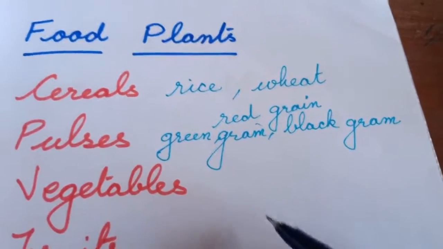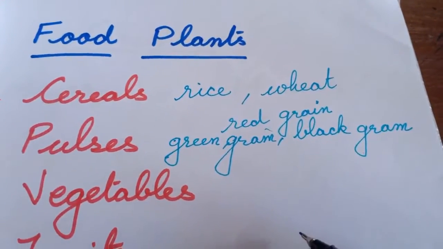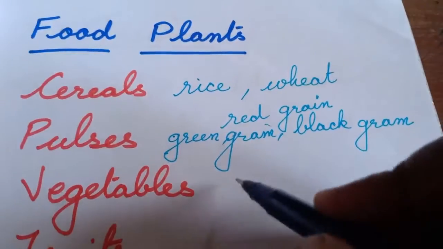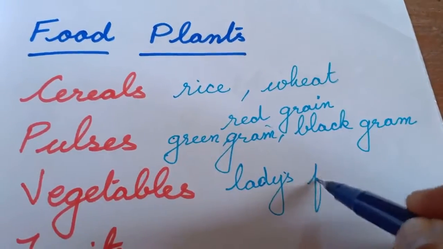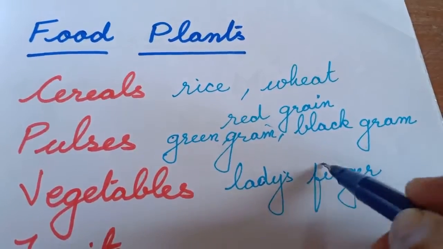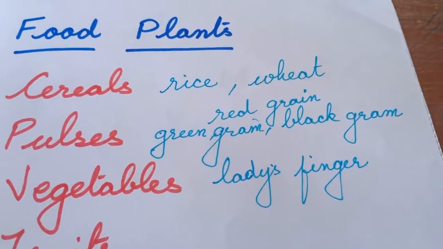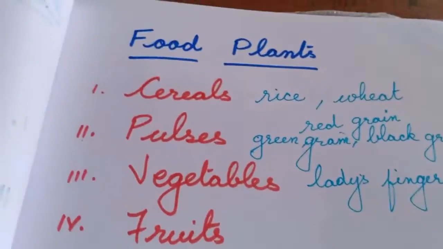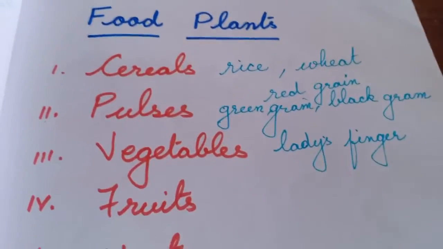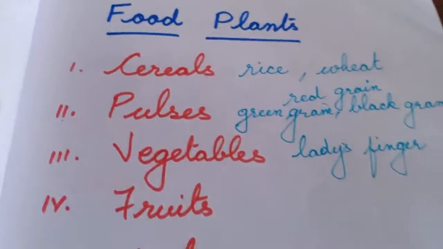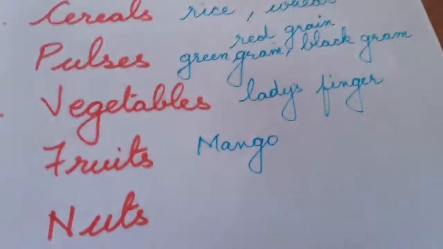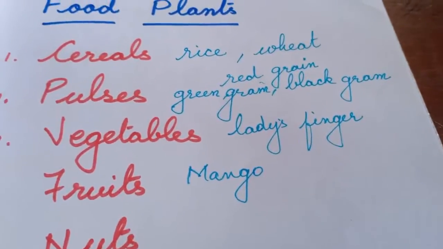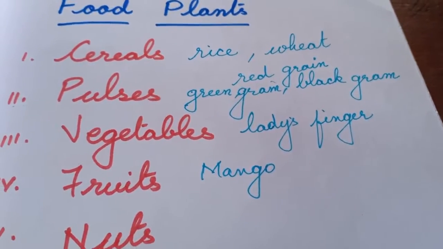Now moving to vegetables. I need not speak much about vegetables. Among all the vegetables, in the book itself we are discussing lady's finger. So this is the vegetable that we are going to discuss. The next one is fruits. Among all the fruits that are available, in the book we are discussing mango. The national fruit is mango. So mango, its origin is discussed.